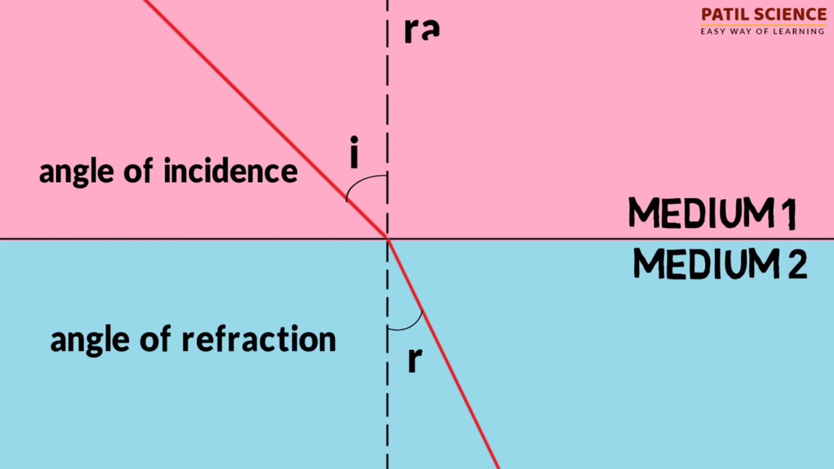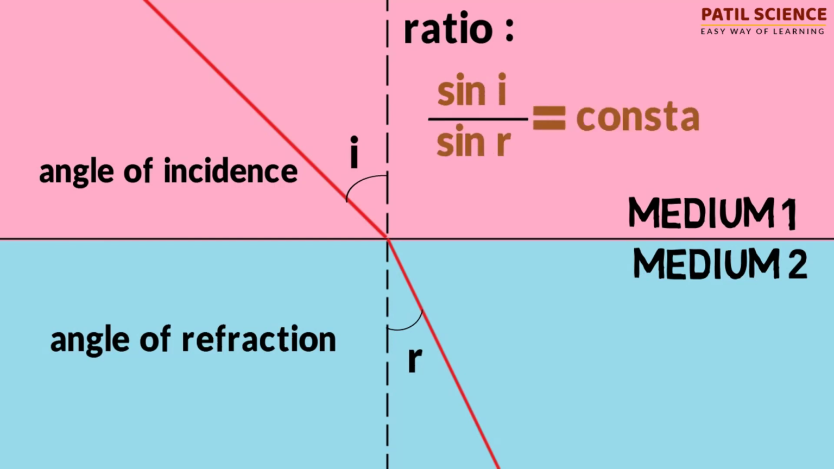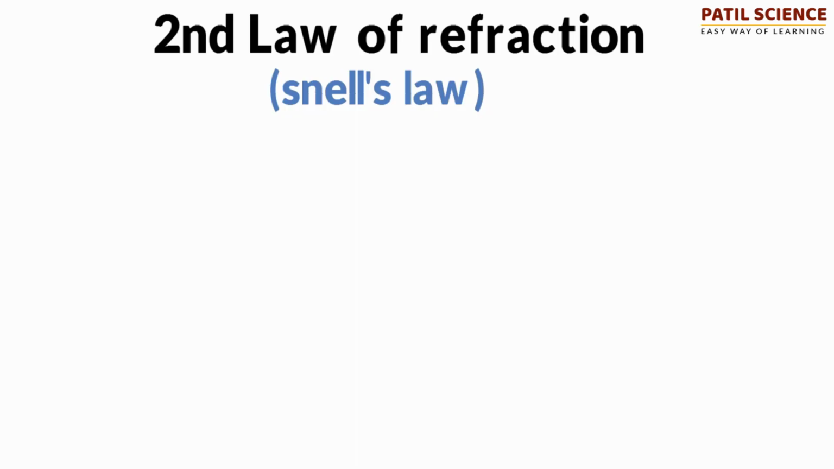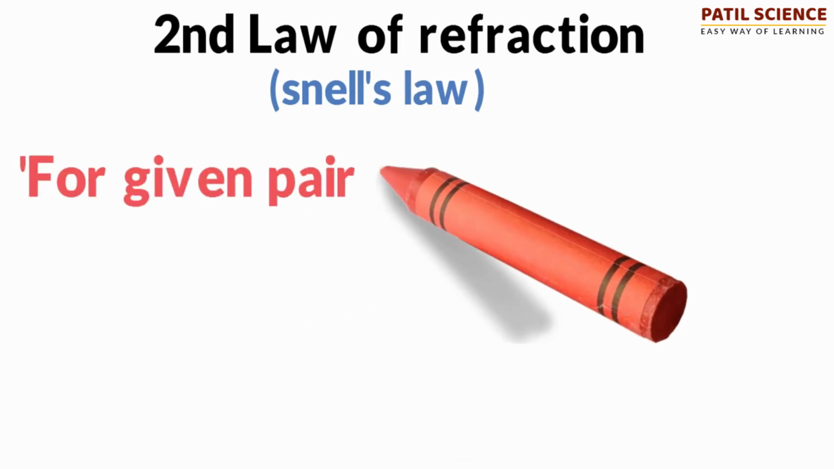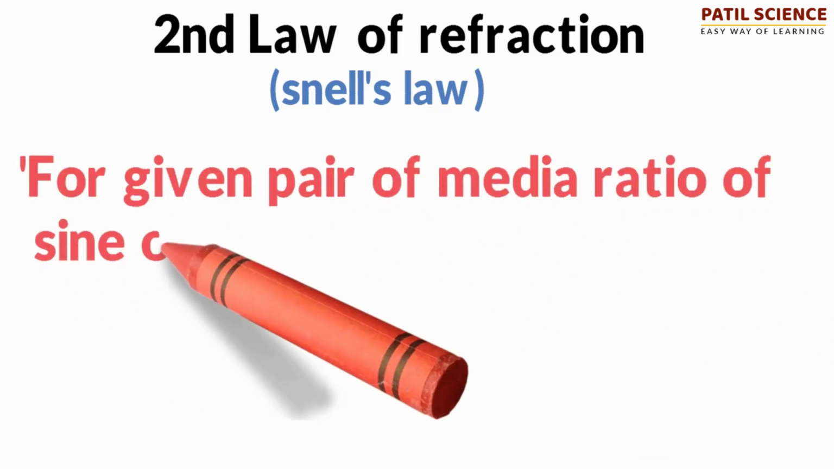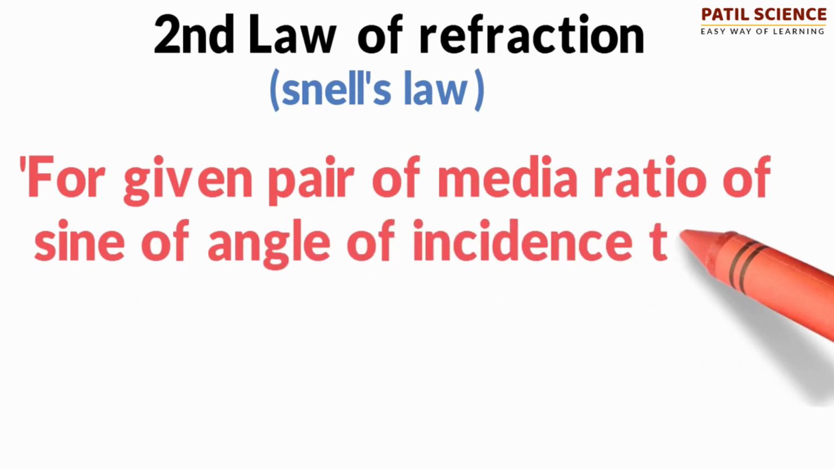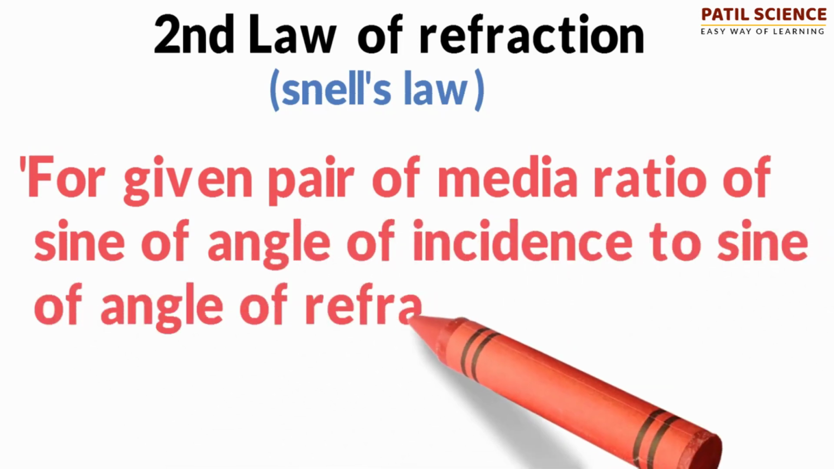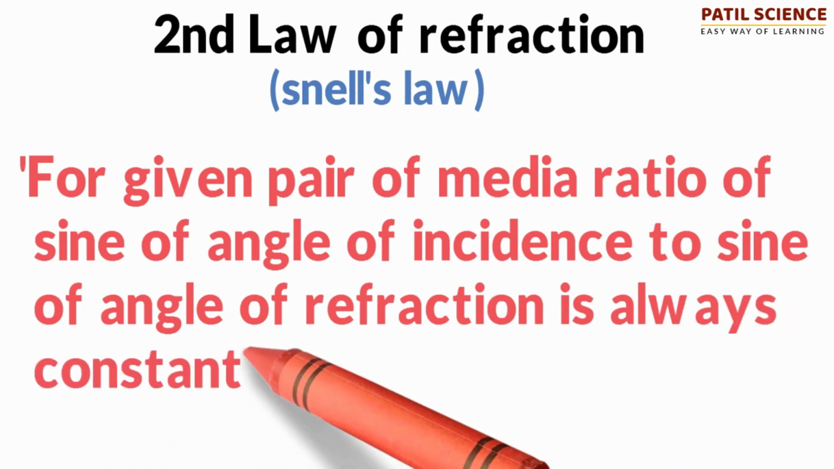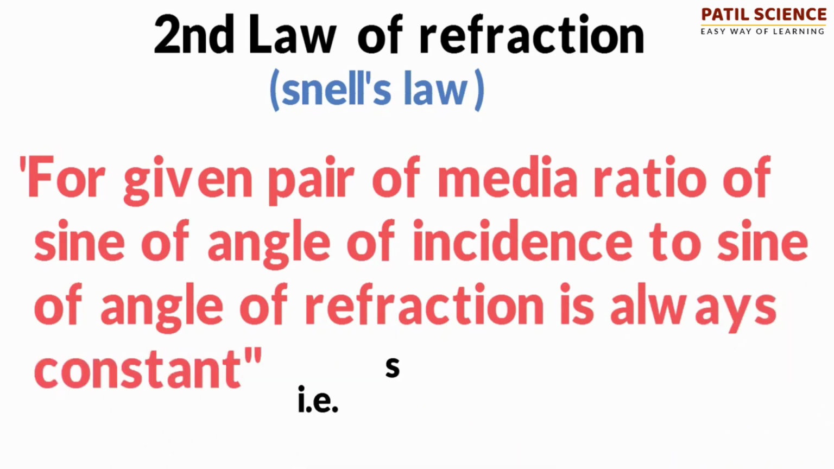Then the ratio sin I to sin R is always constant. The statement of the second law of refraction is: for a given pair of media, the ratio of the sine of the angle of incidence to the sine of the angle of refraction is always constant. That is, sin I by sin R is always constant.